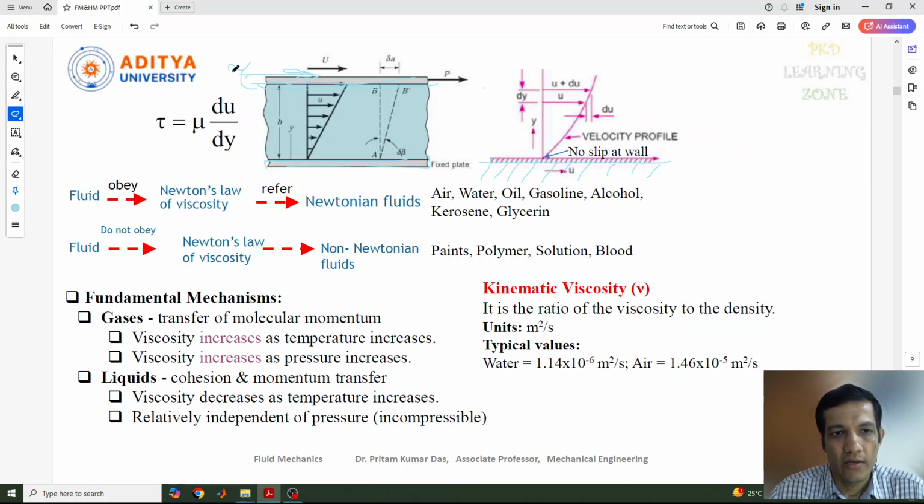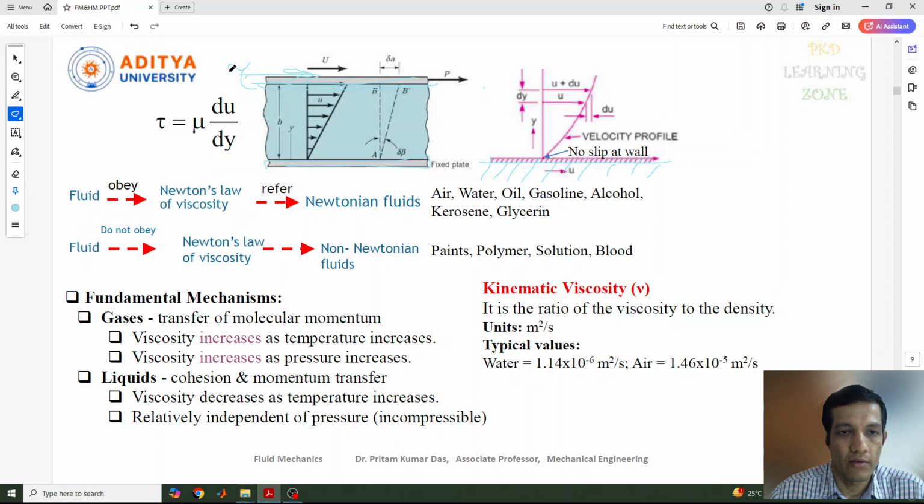And now the shear stress which is applied on the upper layer of the fluid: if the fluid is thicker or denser, it will resist up to some time.